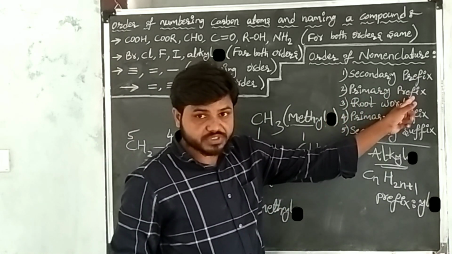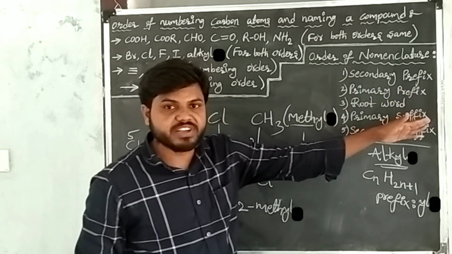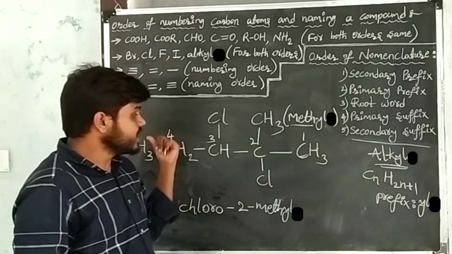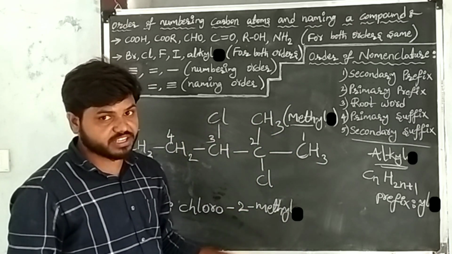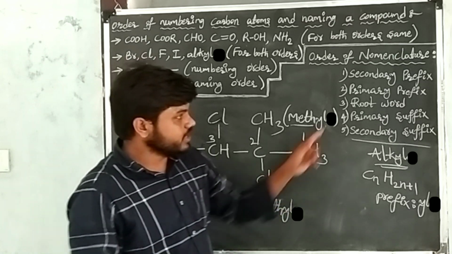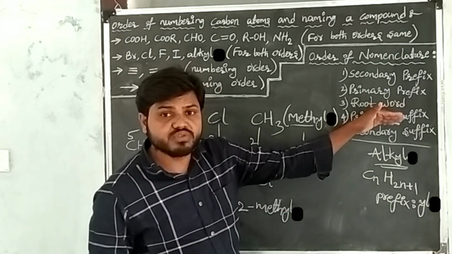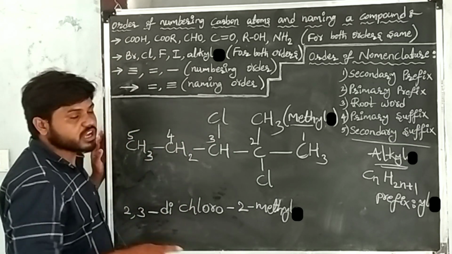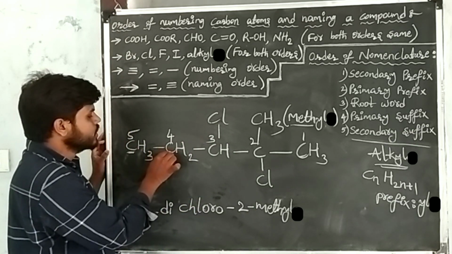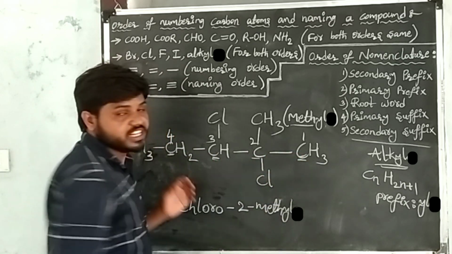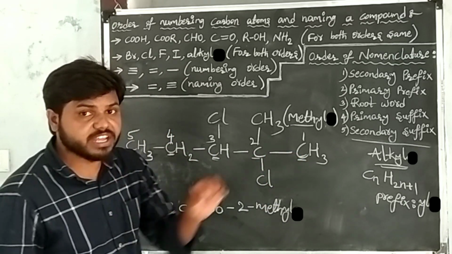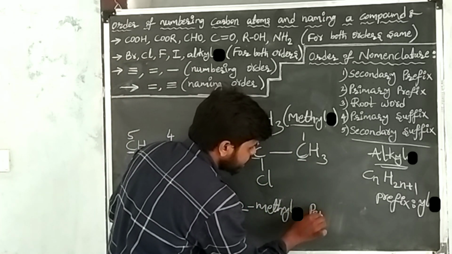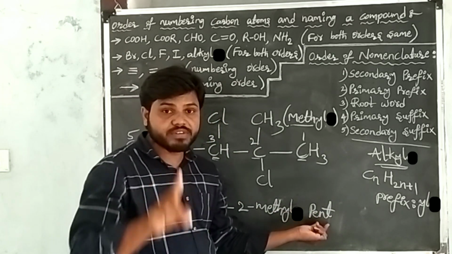Now go to the primary prefix. Primary prefix means cyclic. In the given carbon compound, cyclic is not there. Then go to the root word. Root word means the number of carbon atoms. In the given carbon compound, there are a total of 5 carbon atoms: 1, 2, 3, 4, 5. The root word of 5 carbon atoms is pent. I wrote that.